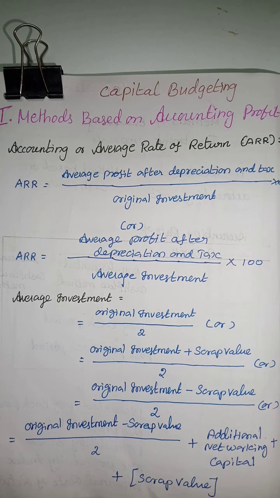Average investment is original investment divided by 2, or original investment plus scrap value divided by 2, or original investment minus scrap value divided by 2. This formula is used to find the average rate of return.